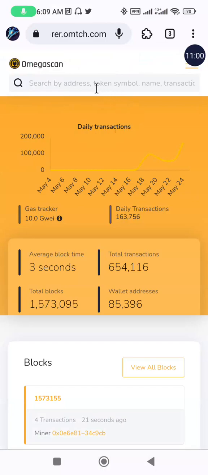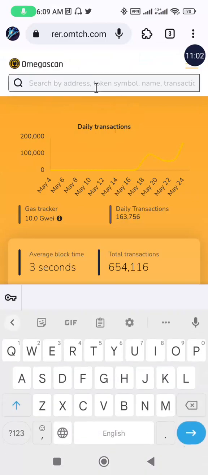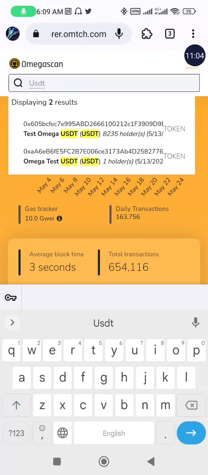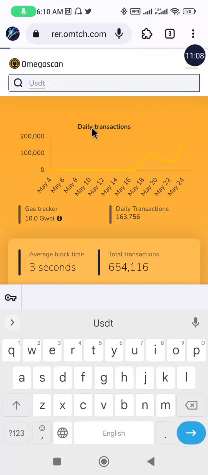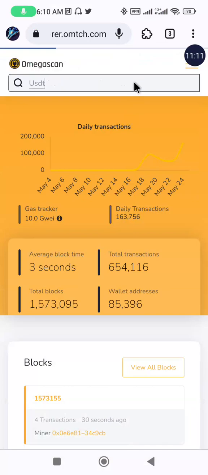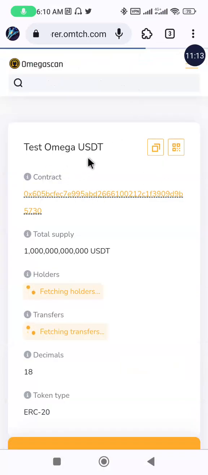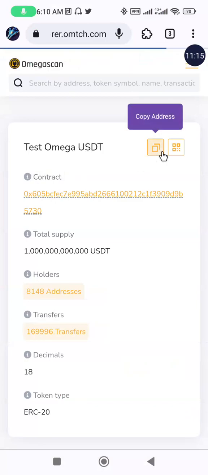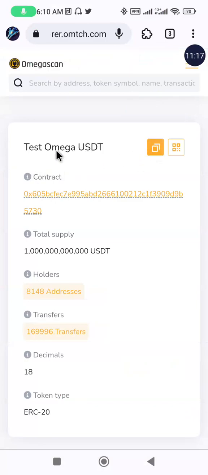So we are going to search by name, USDT. Once we search by name, these options will come out. We are going to click the first one. Mind you, what we are here to do is to copy the contract address of one of the tokens. Look at the Testnet Omega USDT. So this is the contract address. We'll click on the copy button.